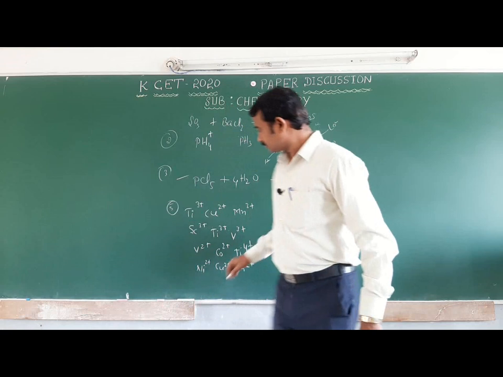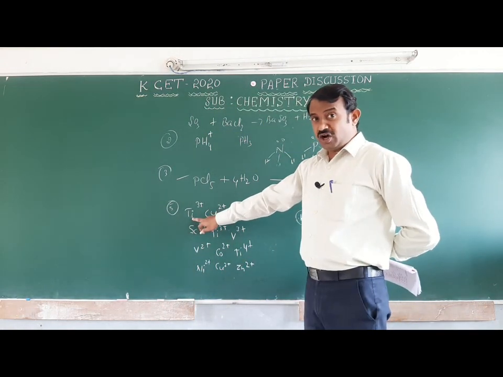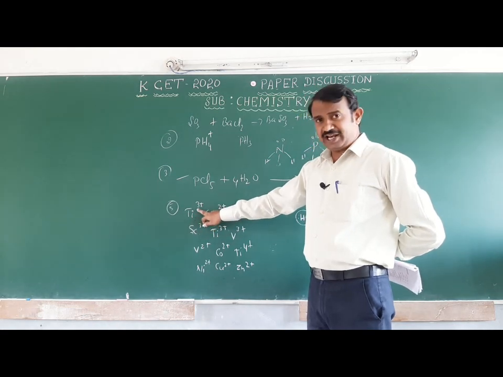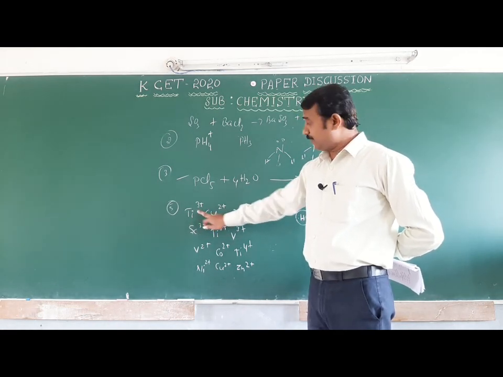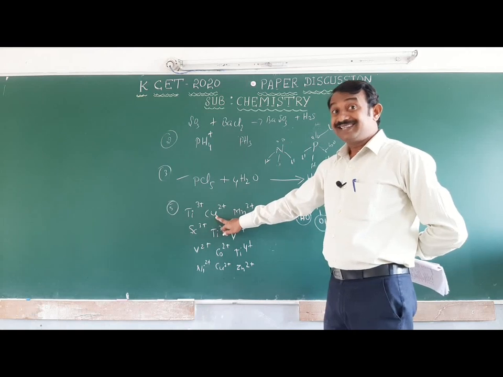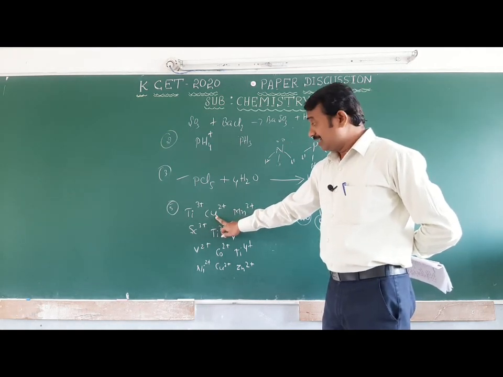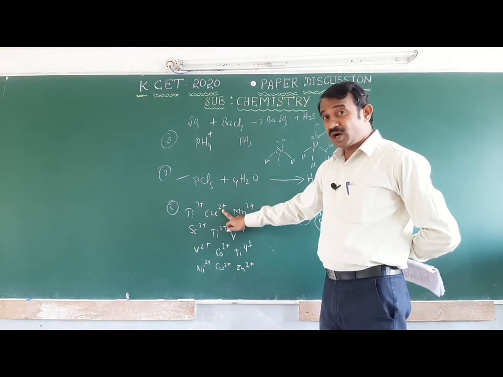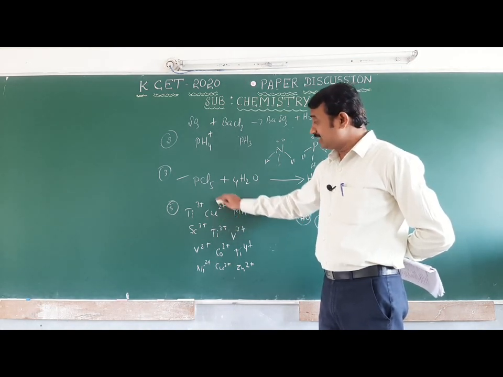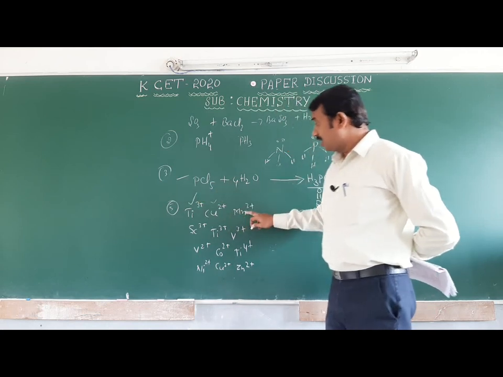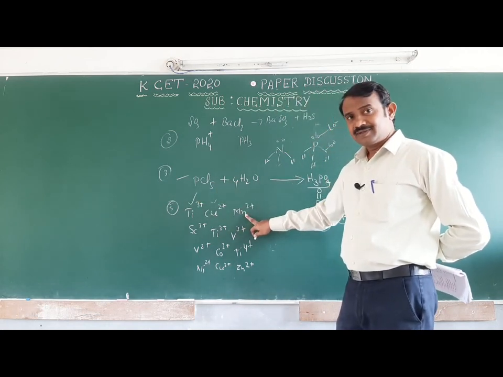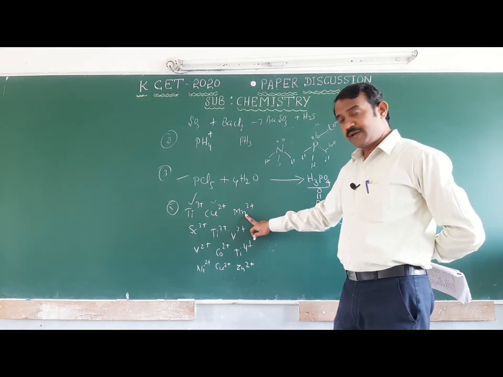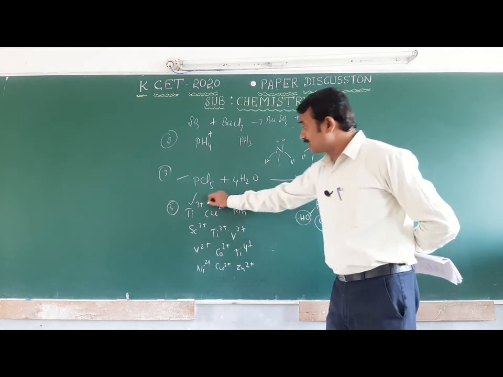Listen here, you should know the electronic configuration 3d2 4s2. You lose 3 electrons, 3d1, it has 1 unpaired electron. Copper 2 plus: 3d10 4s1, lose 2 electrons means 3d9, this is also colored. Mn 3 plus, 3d5 4s2, lose 3 electrons, Mn 4 plus, this is also colored.